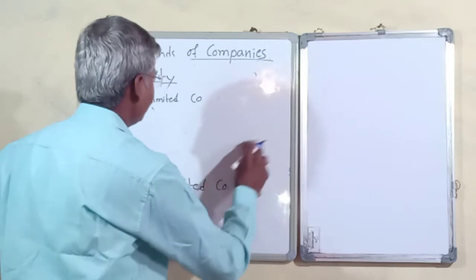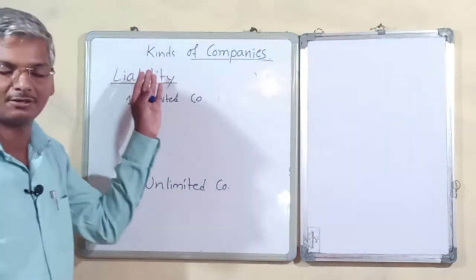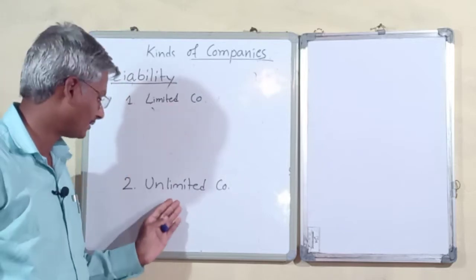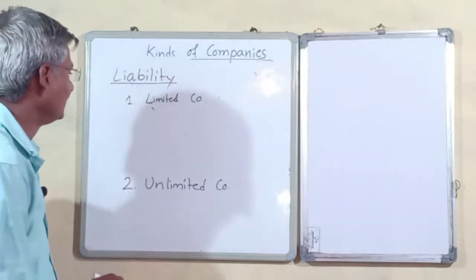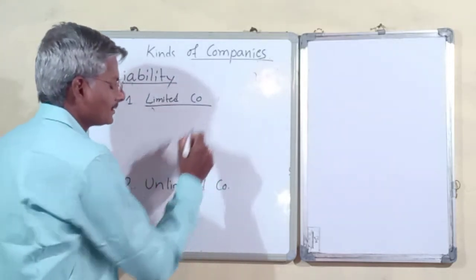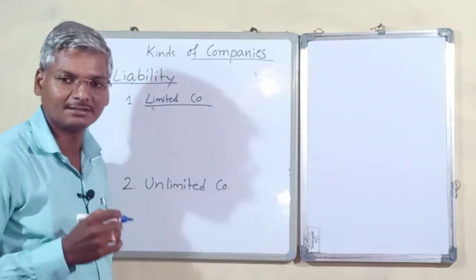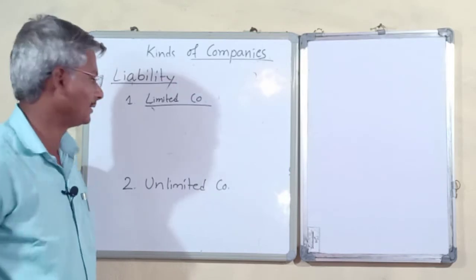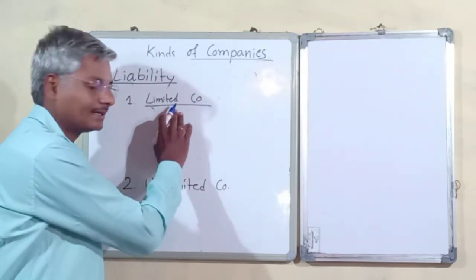Companies based on liability, or the liability of a member, may be limited companies or unlimited companies. In a limited company, what happens? The liability of a member is limited to their share amount or guaranteed amount. Those we call limited companies.